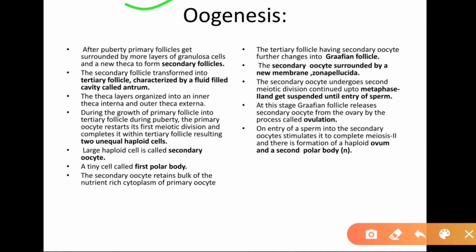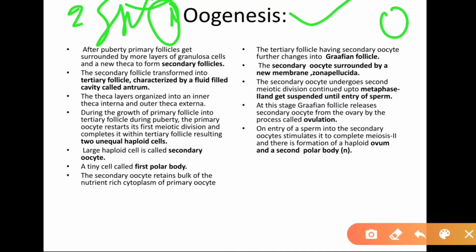Today we study gametogenesis. Gametogenesis is of two types. Number one, oogenesis. Number two, spermatogenesis.